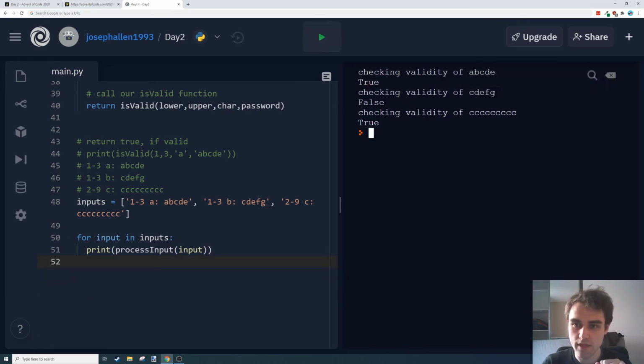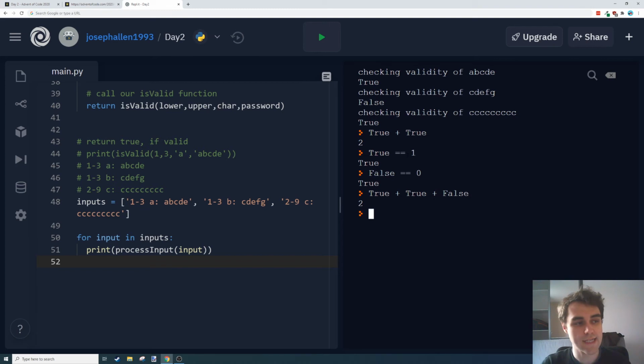We need a little bit more than that because we want to return these trues or falses. I think you can add trues together. Yes, you can. Behind the scenes, true is actually equal to 1, and false is equal to 0, so you can add these up together. Oh, that freaked me out. I was like, that's not true. So we could do true plus false, and we would get 2. That's a useful trick.